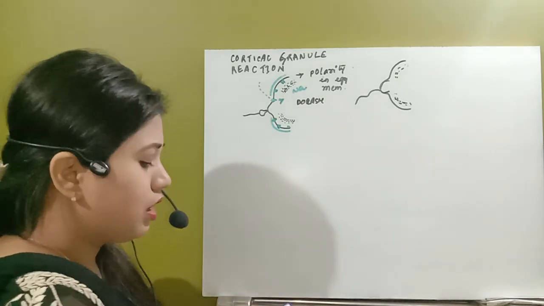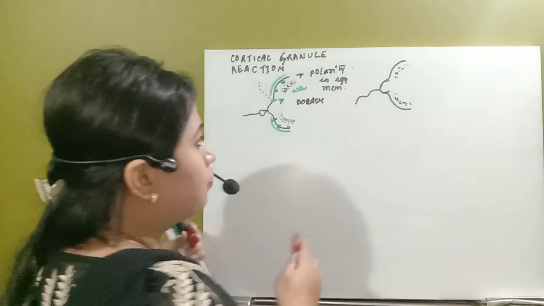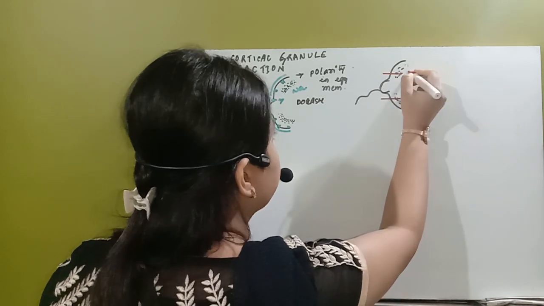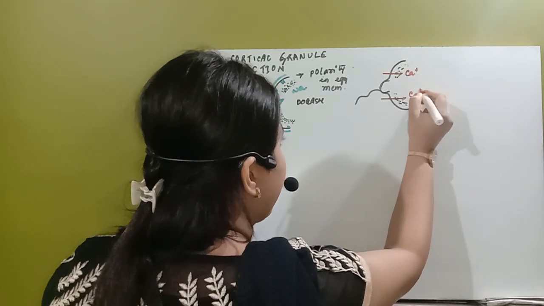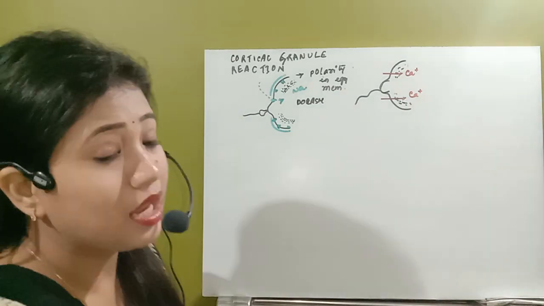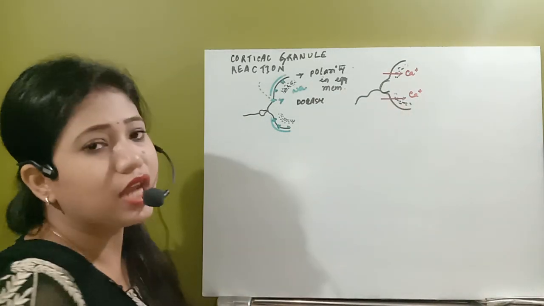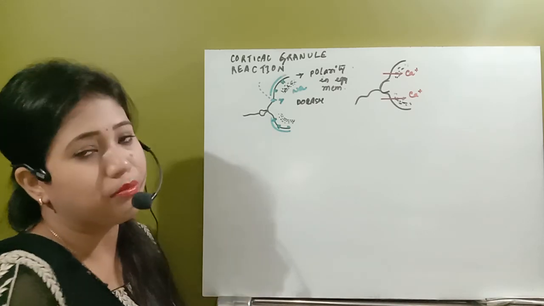At that time, calcium ions will also start to enter, and the calcium ions induce extrusion of those cortical granules towards the vitelline membrane.